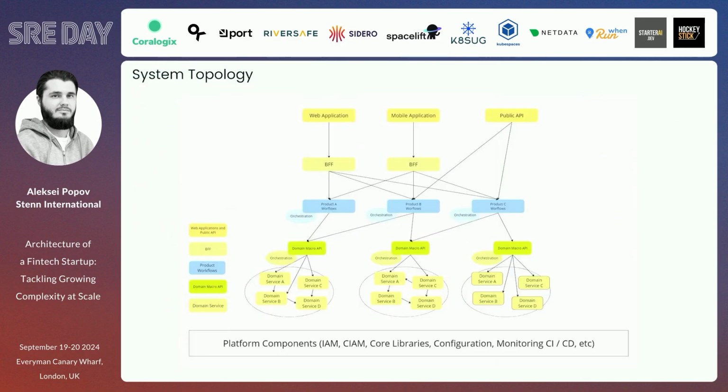Okay, and that's just one of the pictures we may have. On the bottom layer, we have infrastructure, we have domain areas with some domain macro API, which, for instance, Uber started to use, I think, 3 years ago maybe, but that's a very basic thing from systems theory. They have a product layer, with product workflows, some backends for frontends, web applications, and that's our architecture. And whenever I need to introduce a new service, I know the constraints, I know the boundaries, I know where I need to put it and what techniques and policies I should apply.